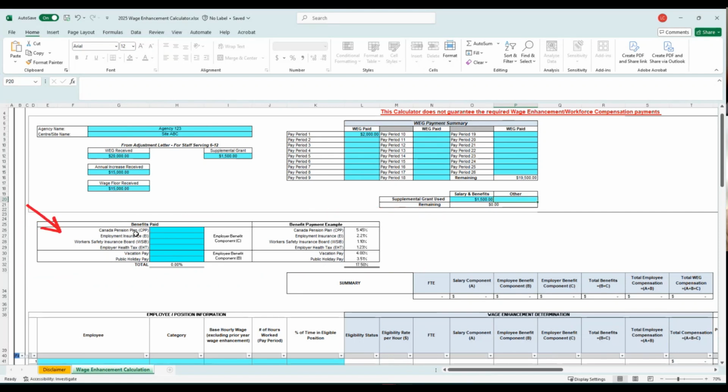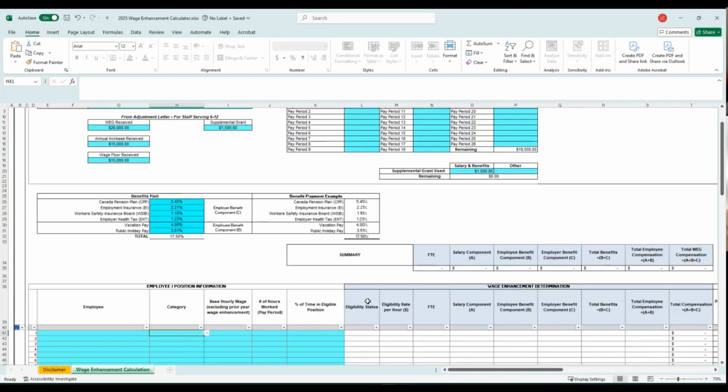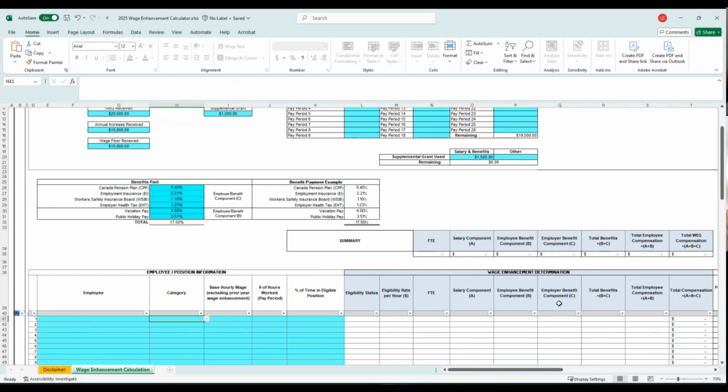Employer benefit component is above, followed by the employee benefit below. For today's example, I'm going to use the figures that we have here in the example. You would use your own amounts that you pay based on what determinations you have on these sections. So for CPP, we're going to use 5.45, EI, WSIB, and EHT. Vacation pay of 4% and public holiday pay 3.51, which totals 17.5. It's important that you fill in this section. Otherwise, the employee and employer benefit components will not calculate in the tool.